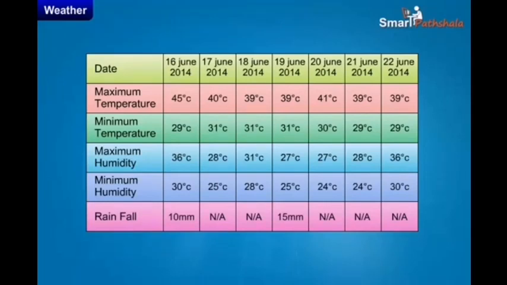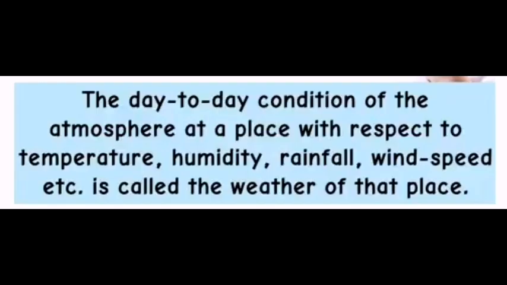Now let us analyze the data entered in the table. The maximum and the minimum temperatures recorded may be the same for some of the days, but all the parameters are not the same on any two days. Over a week, there may be considerable difference. So, we can conclude that the day-to-day conditions of the atmosphere at a place with respect to temperature, humidity, rainfall, wind speed, etc. is called the weather at that particular place.